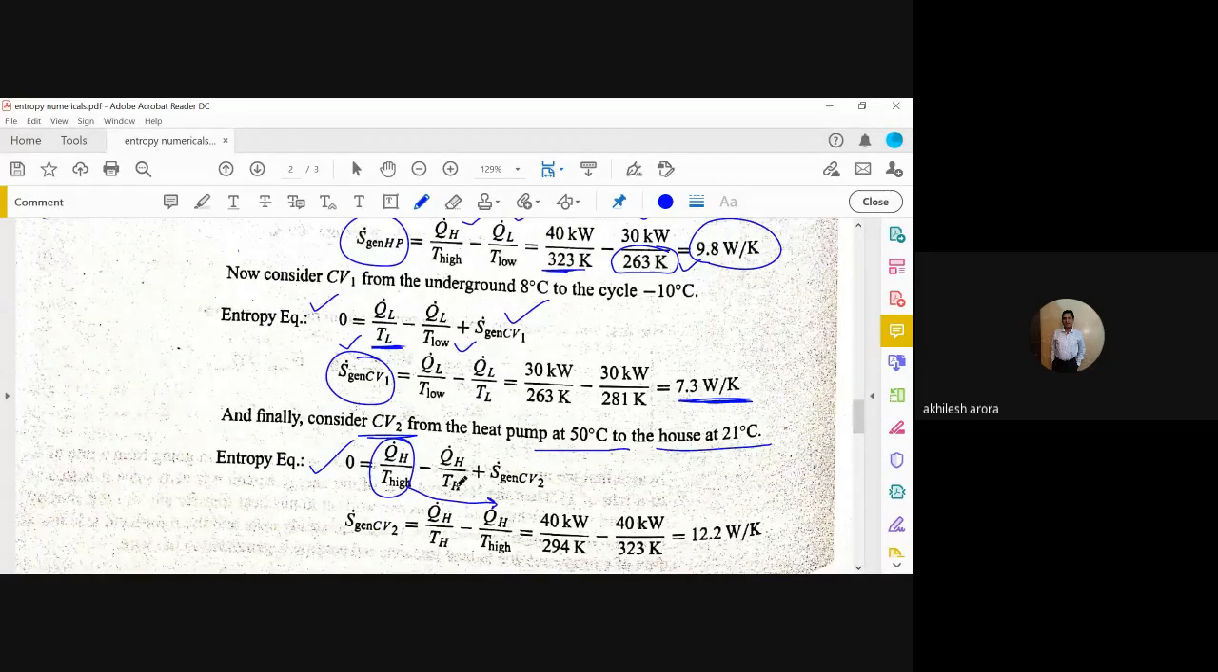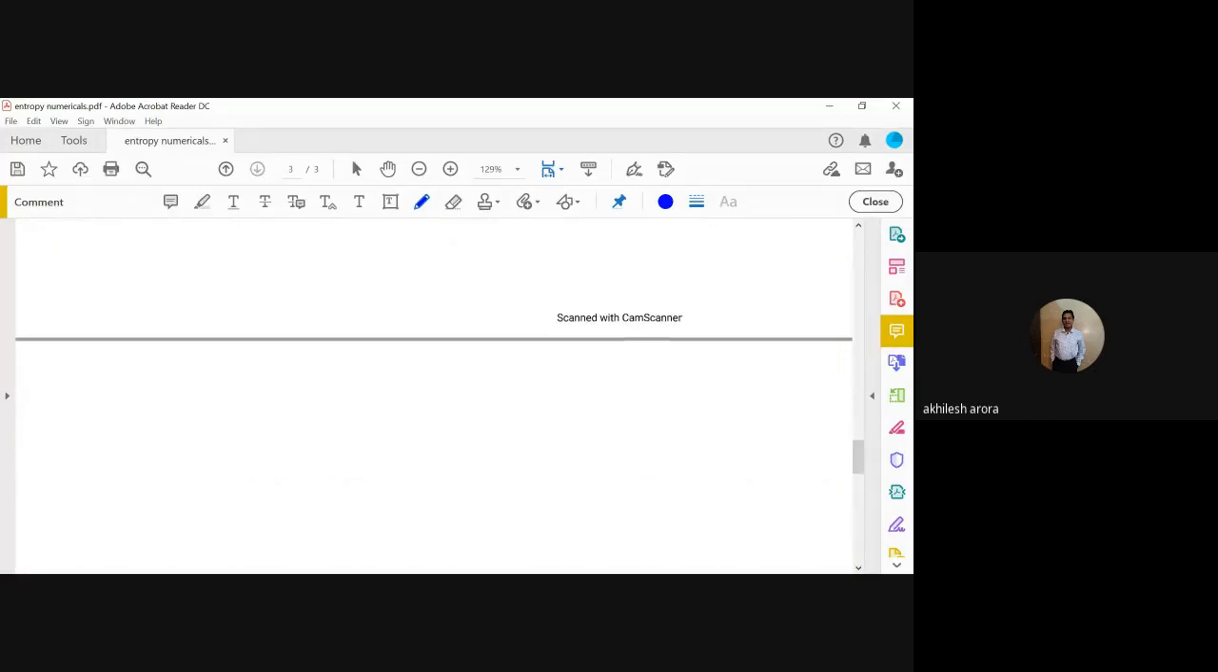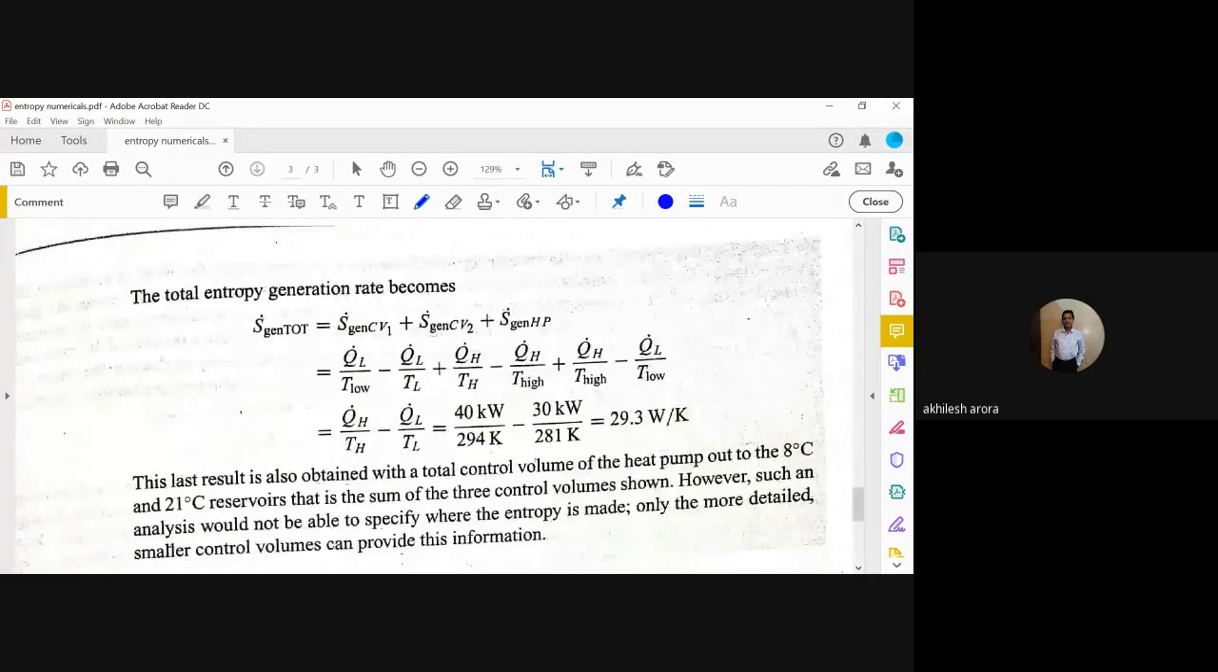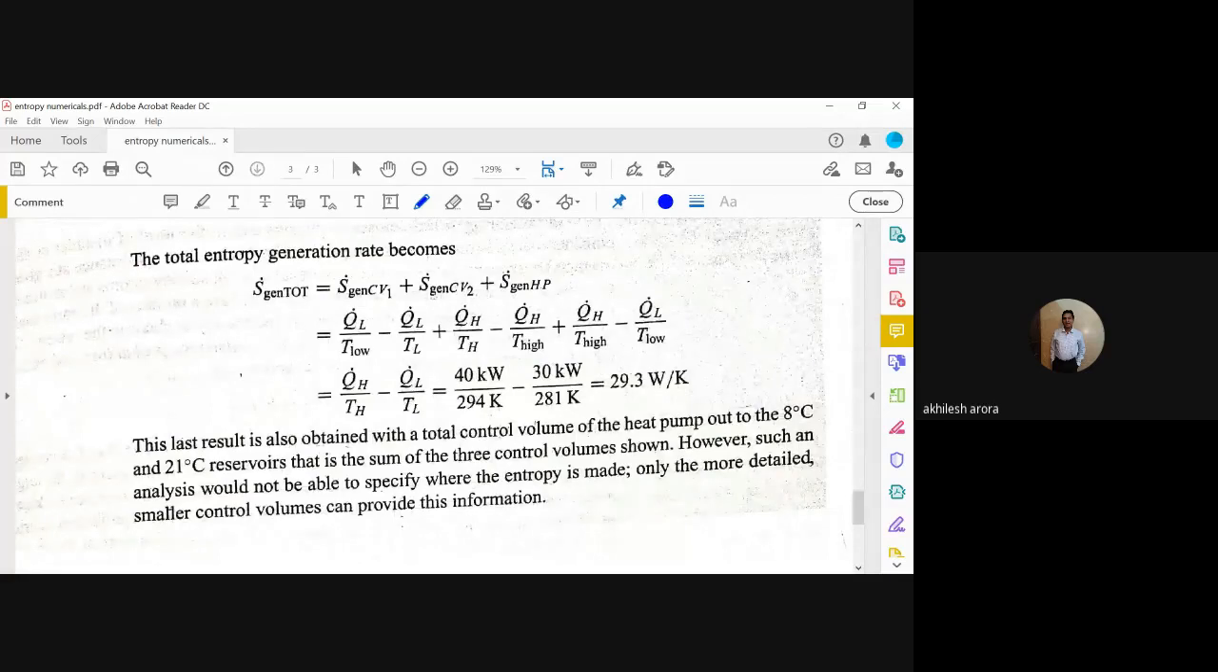So put the values in both the cases. QH is same, whereas T high will be equal to 323 and T low will be equal to 294, and the value comes out to be 12.2 watt per Kelvin. And then, what is the total entropy generation in the system? This is the total entropy generation: control volume 1, control volume 2, and entropy generation in the heat pump. We can directly write the values and add, and we will get this particular value.